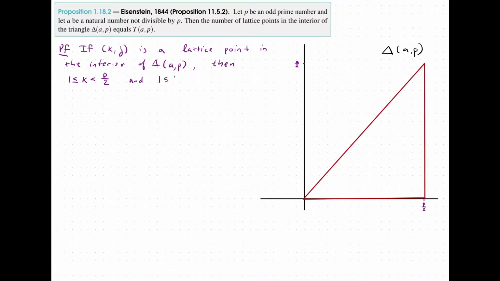And we have 1 is less than or equal to j, which is strictly less than a over 2. And so these will be the conditions that the lattice point must satisfy. But now, what is the greatest integer k that is less than p over 2? Well, it is p minus 1 over 2.